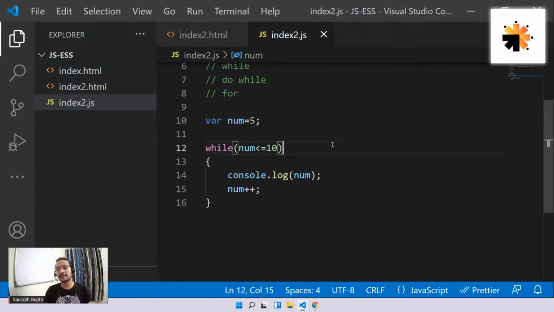Okay. So that's it, guys. That's how the while loop works. I hope every one of you is clear. I hope from now, you'll never forget what exactly a loop is and how it works.